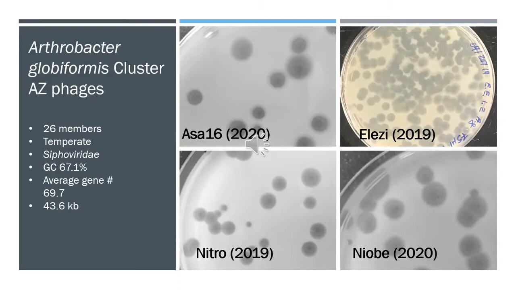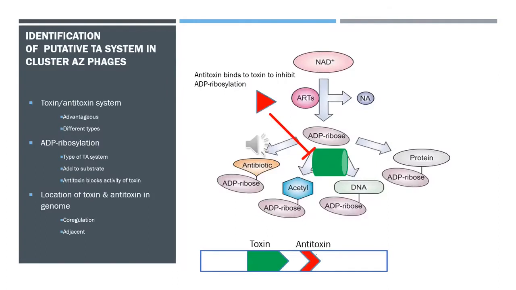Students in the bioinformatics course at SCSU then performed genomic analysis and annotation, which has led to the discovery of a putative TA system in phage Elise. A toxin-antitoxin system, or a TA system, is a set of closely linked genes that together encode for two proteins, a toxin and an antitoxin. TA systems are present in prokaryotes and are evolutionarily advantageous due to their functions, including performing programmed cell death on infected cells and promoting antibiotic resistance.